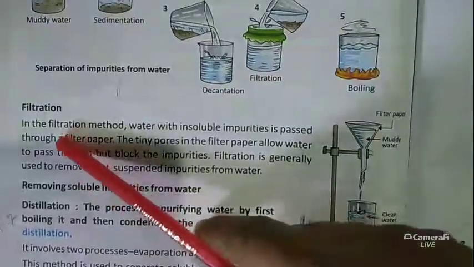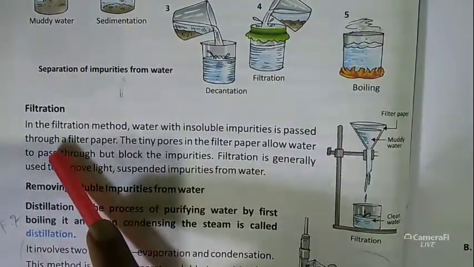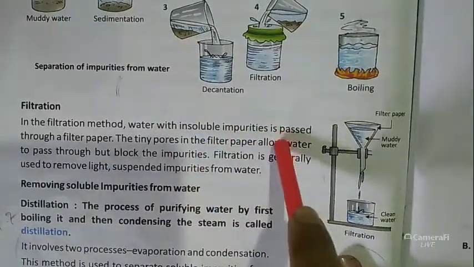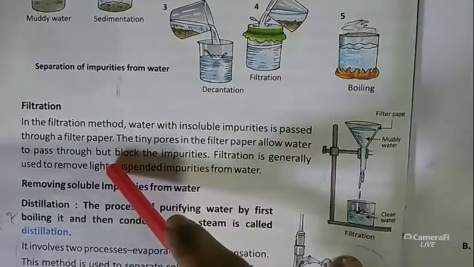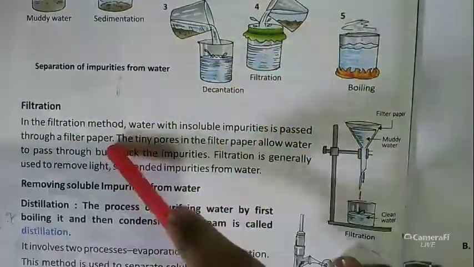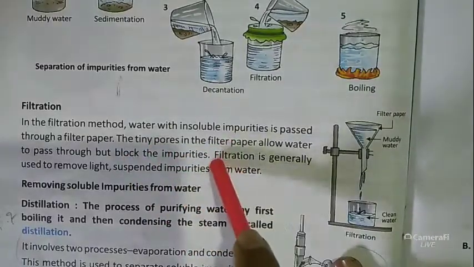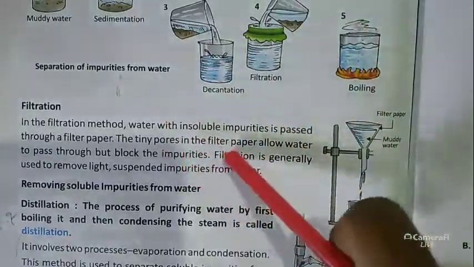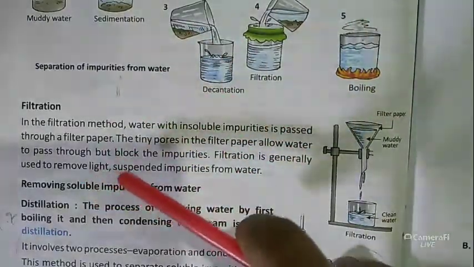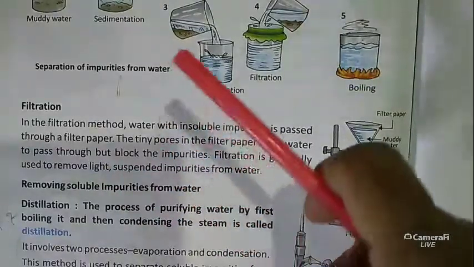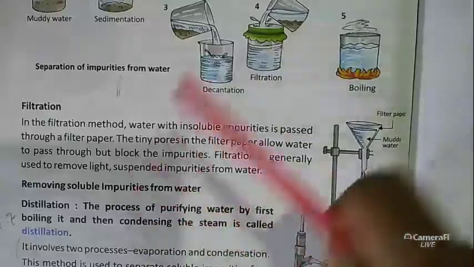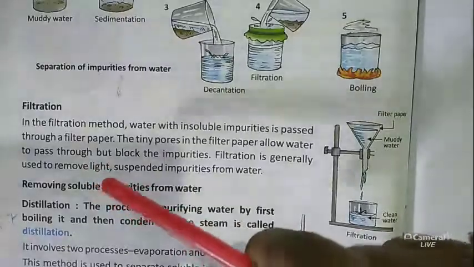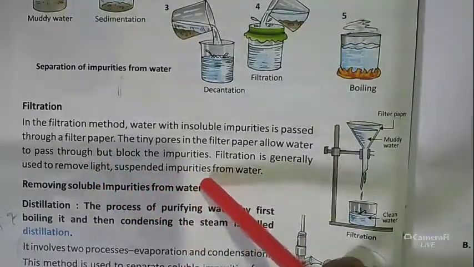Next one is filtration. So what is the method of filtration? In the filtration method, water with insoluble impurities is passed through a filter paper. Look at this, it is filter paper. It is a very thin material, that's why it allows only water to pass through but blocks the impurities. So filtration is generally used to remove light suspended impurities from water.